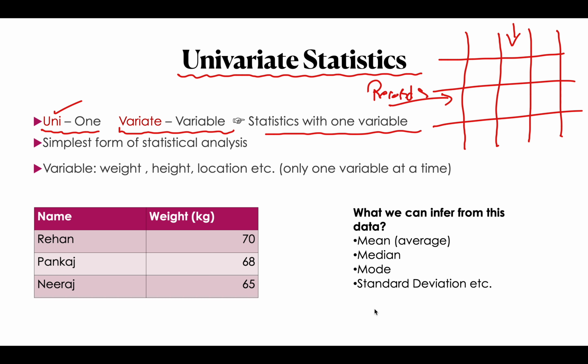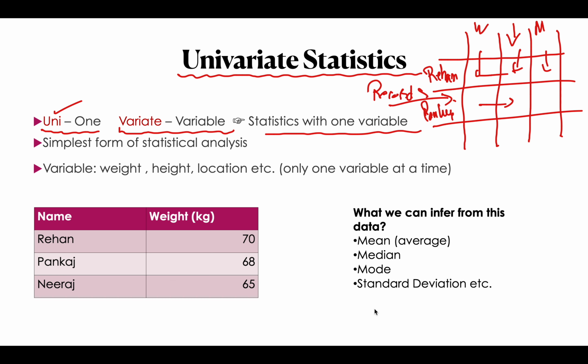Like let's say I will say what is the weight of students, what are the marks of students. So these are called attributes, and here I will enter the names. Let's say here is the record of Rehan, here is the record of Pankaj. So these are records and these are attributes. These are columns and these are rows.